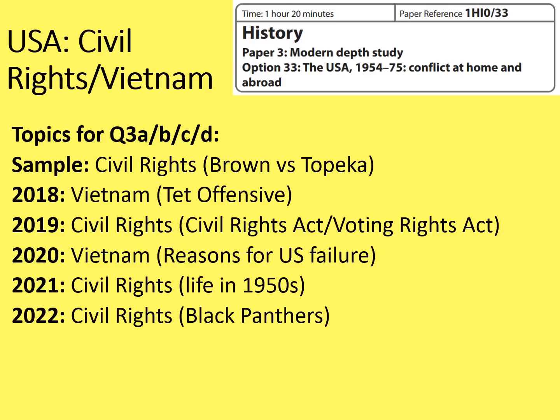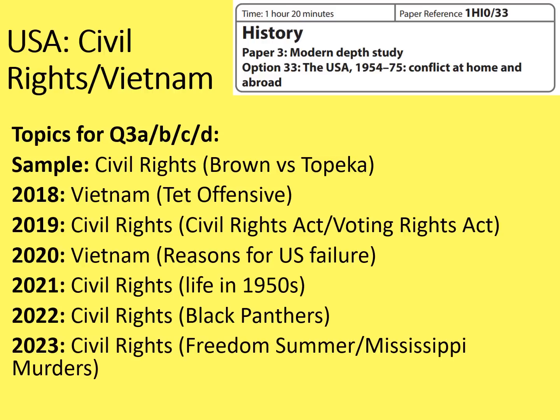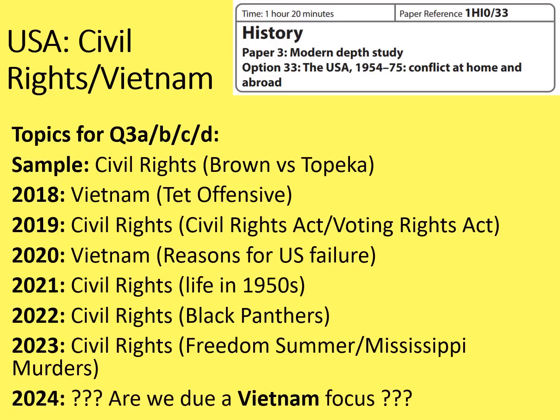But then in 2022, it stayed with the civil rights, looking at the impact of the Black Panthers. And then in 2023, it stayed with the civil rights topic again, the Freedom Summer and the Mississippi murders. So what are we looking at for 2024? Is it going to be 4 civil rights topics in a row?